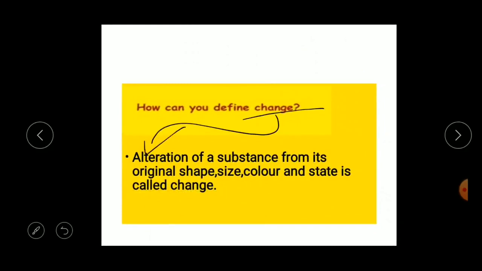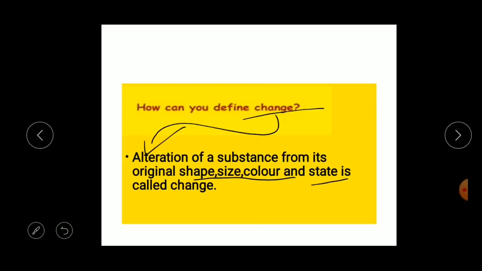Change is nothing but the alteration of a substance from its original shape, size, color and state. State is nothing but the condition of a substance. Suppose I have a clay. If I make a pot, it's a change, right? So whenever you are changing the form of a substance, it is a change.